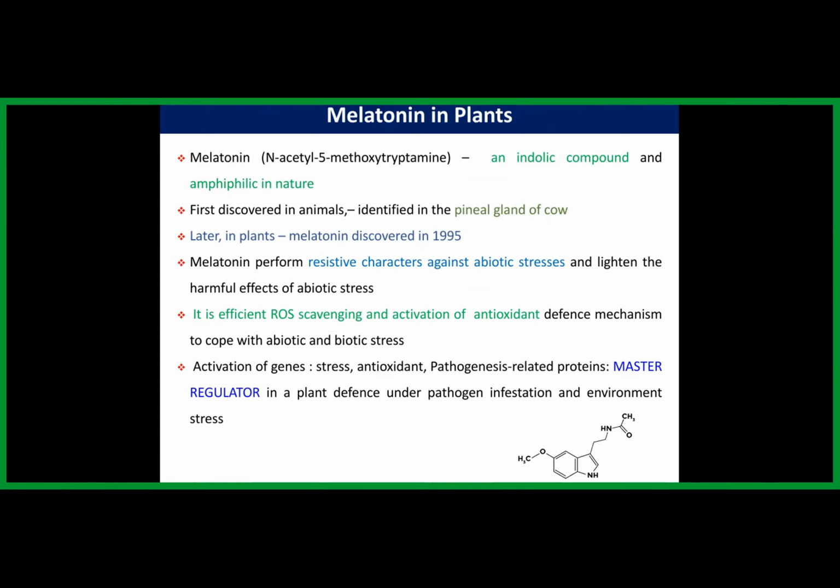Here I am showing that melatonin can alleviate the negative impact of both biotic and abiotic stresses. Why? Because it acts as a good antioxidant and reduces the reactive oxygen species. It also scavenges reactive nitrogen species. Meanwhile, it also enhances the plant's antioxidant system. So it acts as an antioxidant and it also activates the antioxidant systems. This is how it nullifies the different biotic and abiotic stresses. Apart from this, melatonin also activates the genes which are responsible for plants' stress tolerance. Hence, we may call melatonin a master regulator in plant defense.